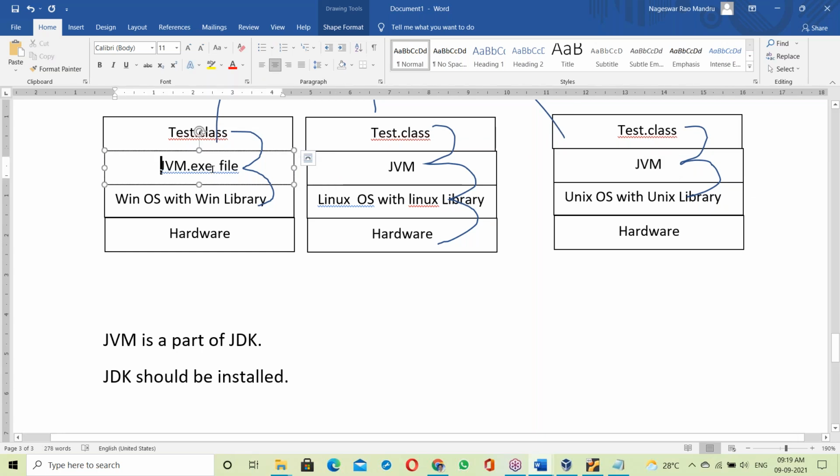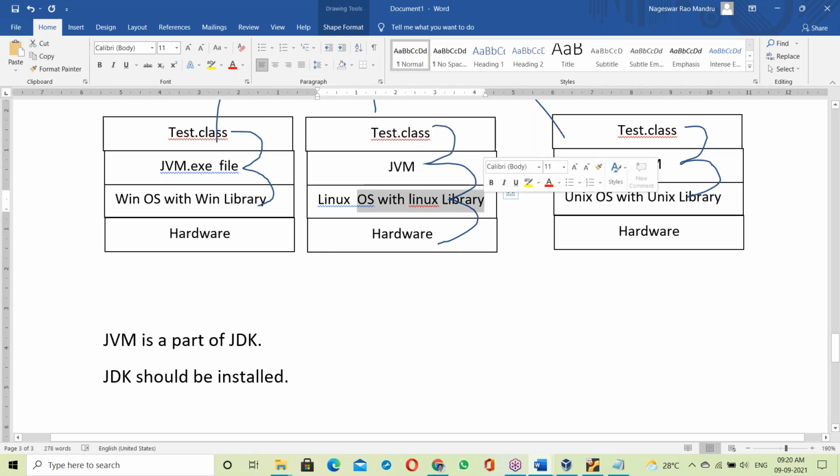Since the Windows JVM contains the Windows library, it can link with the Windows library. So the Windows JVM has knowledge of the Windows library, because the library is already linked with the Windows JVM. It's an exe file. So the JVM takes tested.class and links it with the Windows library. Likewise, the Linux JVM has knowledge of the Linux library.